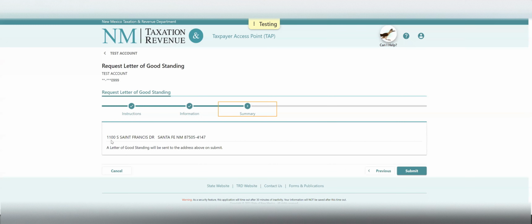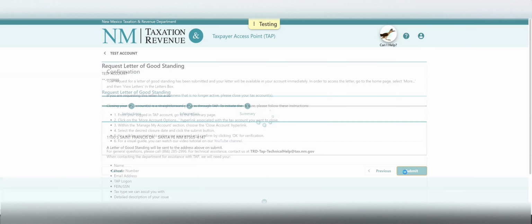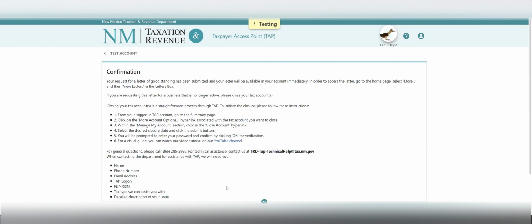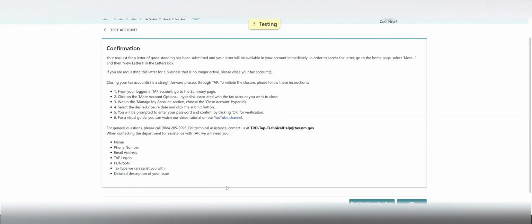Here, we're giving you the summary of where the letter of good standing will be sent once this is submitted, and we're going to submit. Once you've submitted, you're going to get your confirmation page immediately. Also, we're giving you some instructions if this account is being closed after the letter of good standing on how to close the account here. And once you're done, you can click OK.